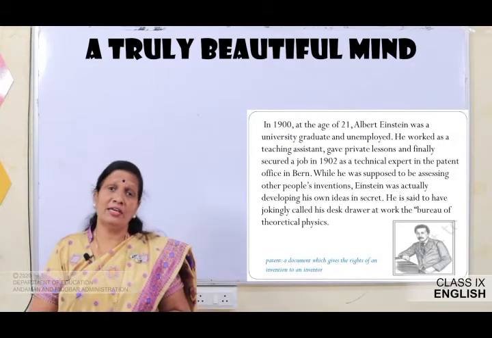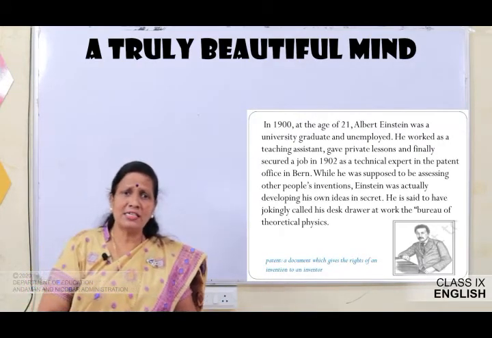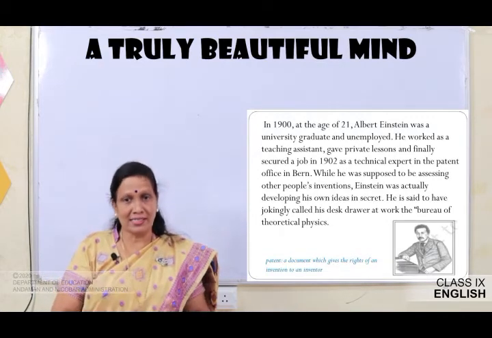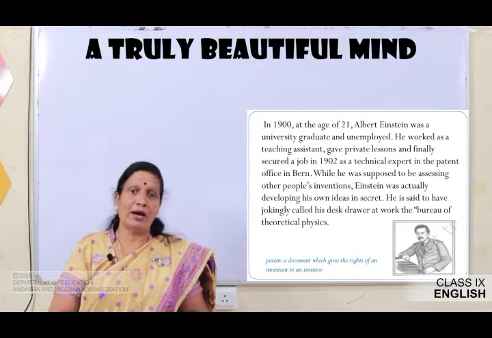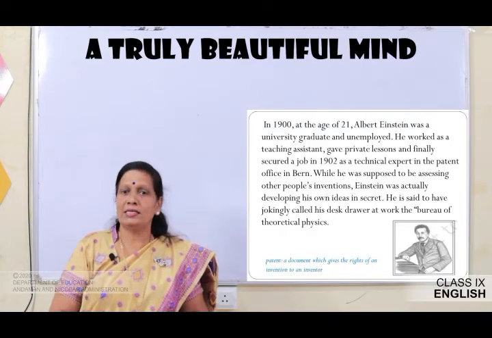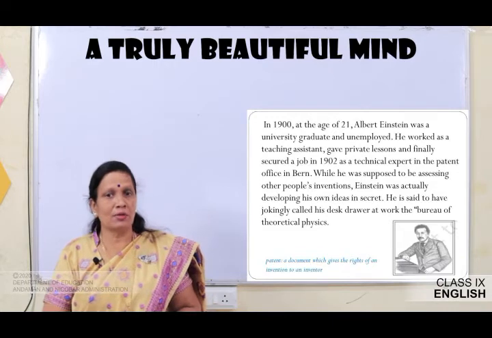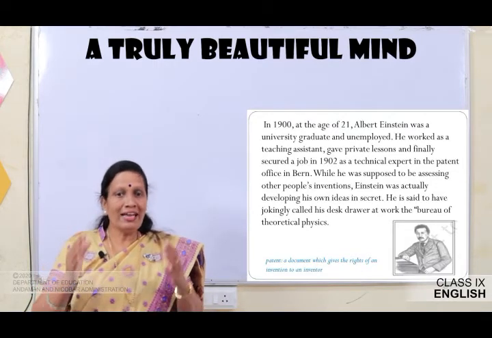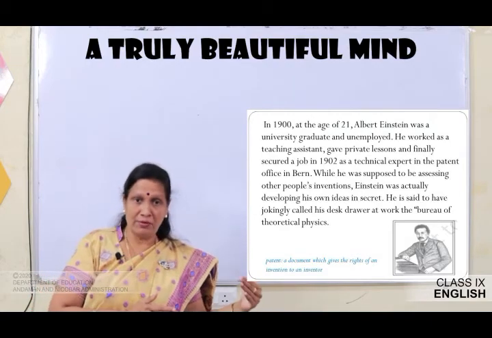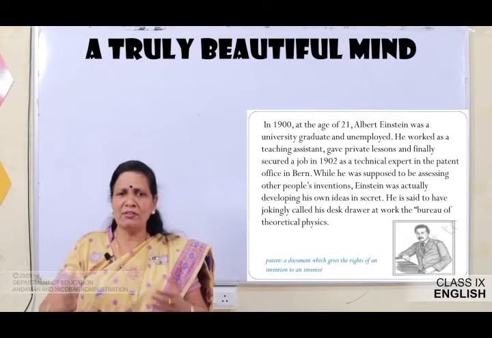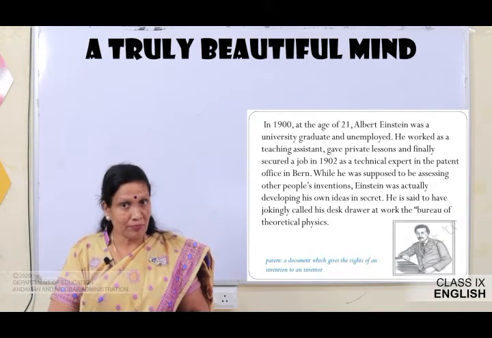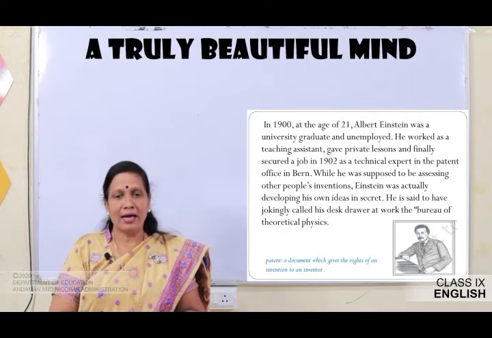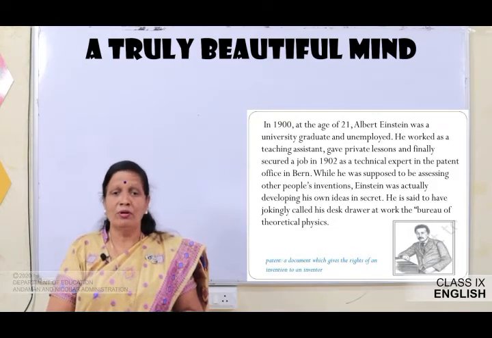In 1900, at the age of 21, Albert Einstein was a university graduate and unemployed. So, he worked as a teaching assistant, gave private lessons and finally secured a job in 1902 as a technical expert in the patent office in Bern. While he was supposed to be assessing other people's inventions, Einstein was actually developing his own ideas in secret. He is said to have jokingly called his drawer at work the Bureau of Physics.